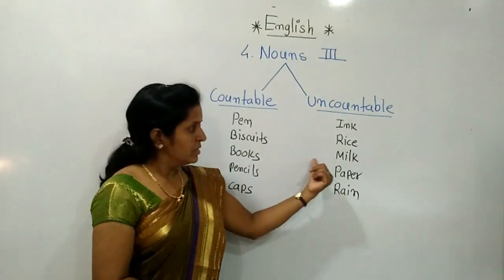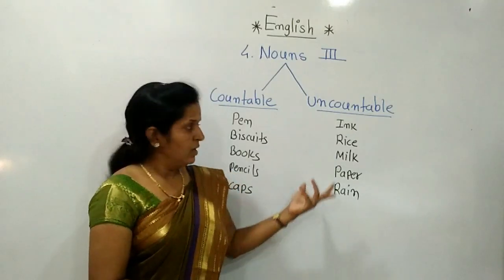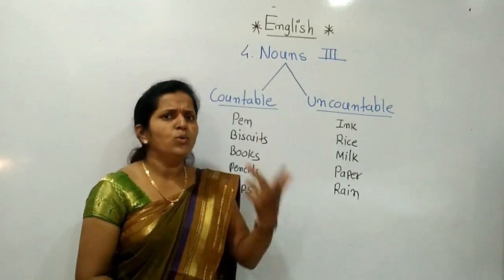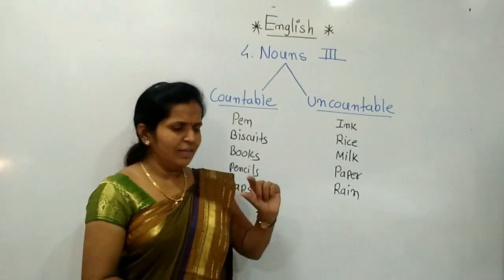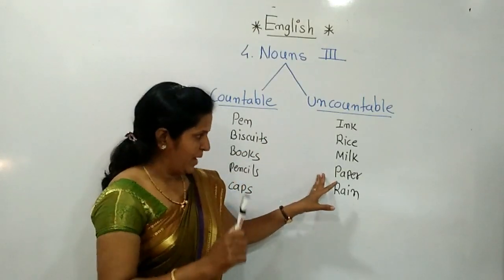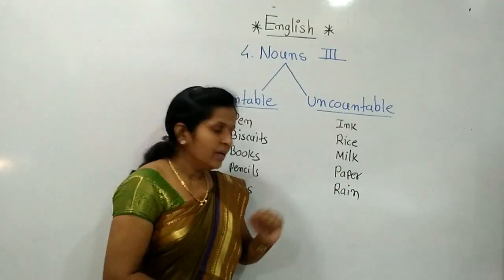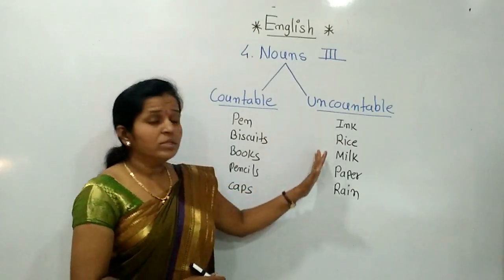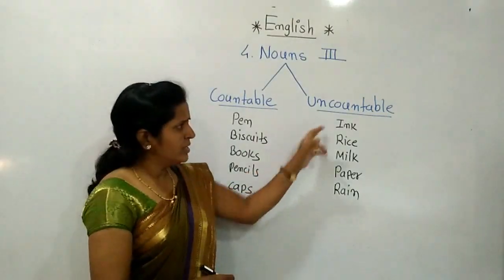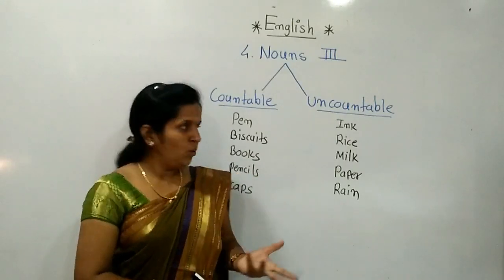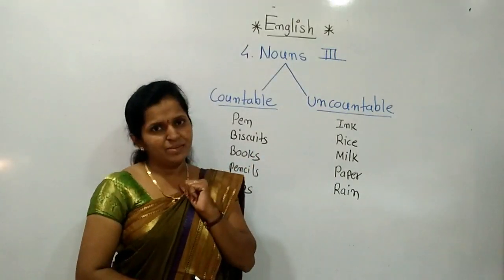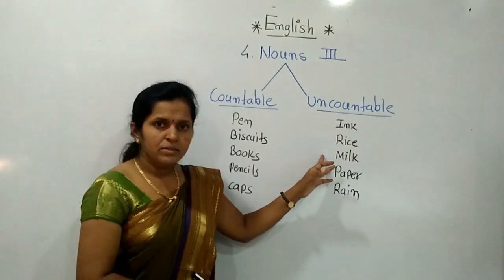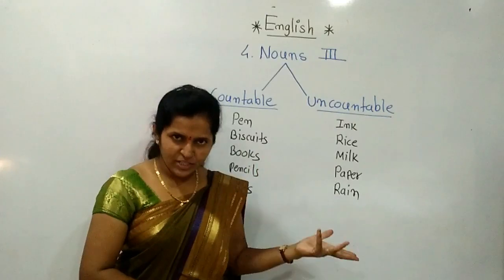Ink, rice, milk. You will say that every day we take 1 liter milk. Rice, I have 2 kg rice. Ink, there is a little ink in the pen. Papers, then rain, it's a heavy rain. Means whenever we cannot count such things in number. Can we say a ink, give me a ink? No. Can we say I want 2 rice? It needs the measurement, kg. Milk, give me milk. Can we say that? No.